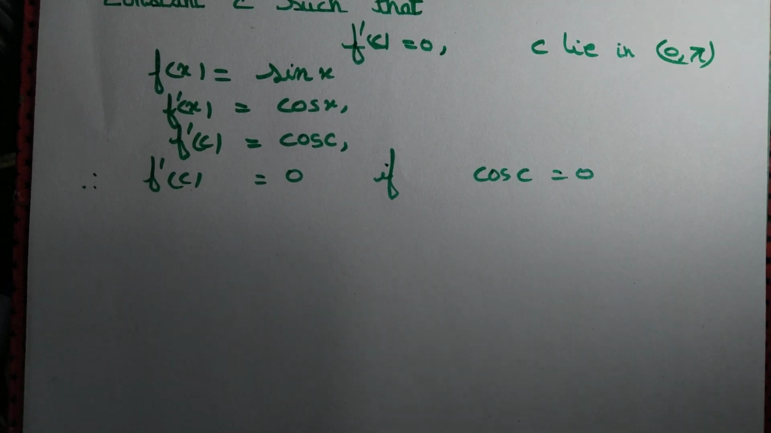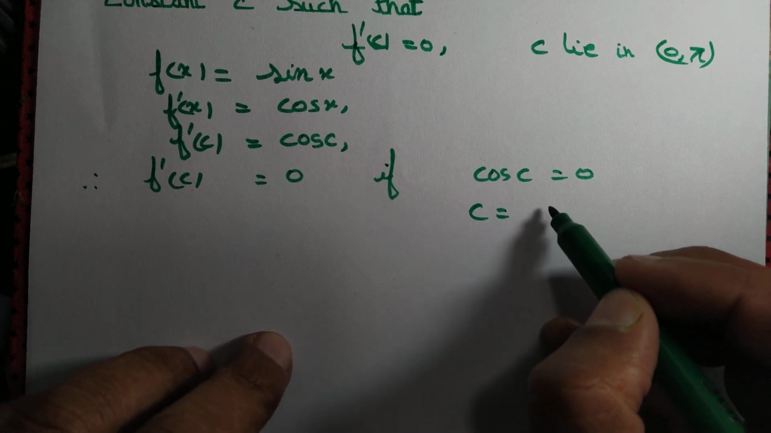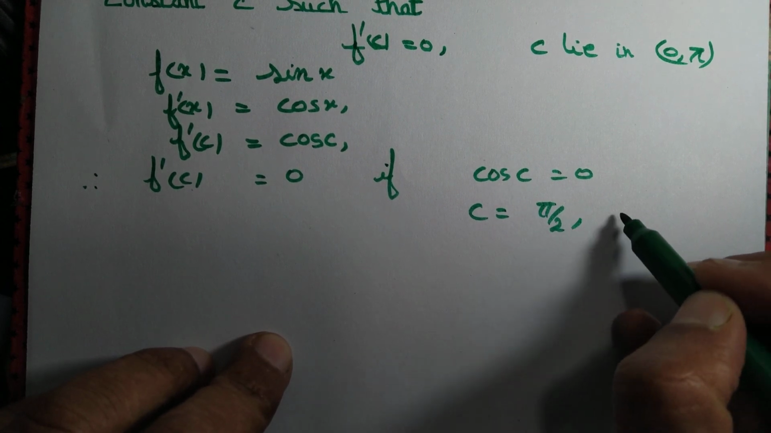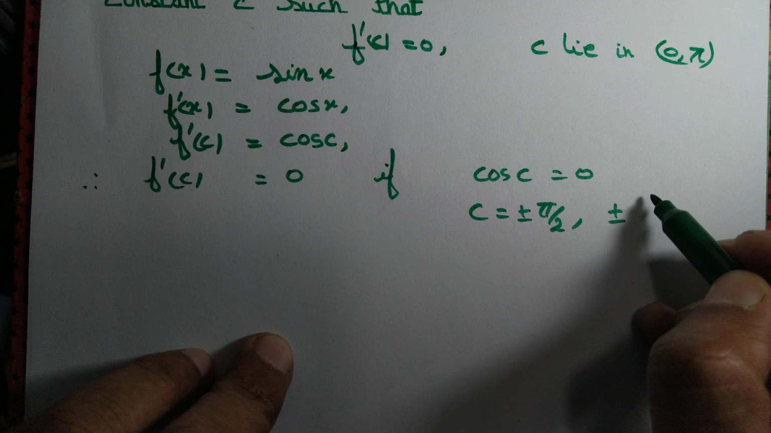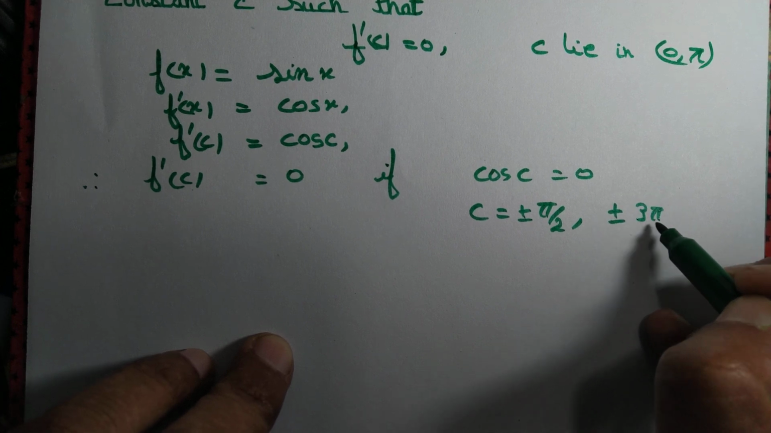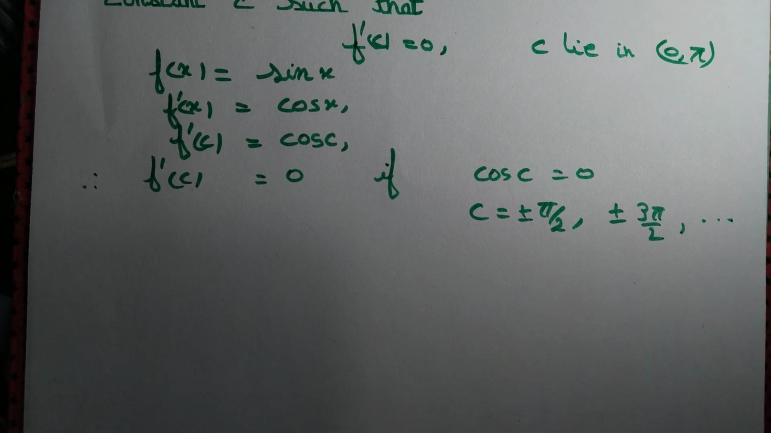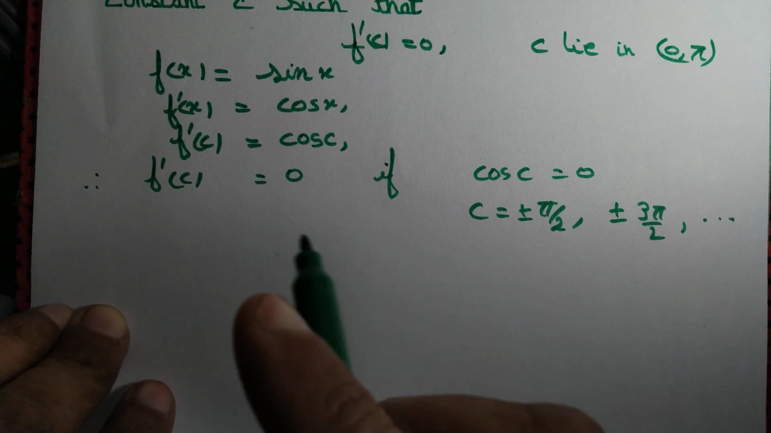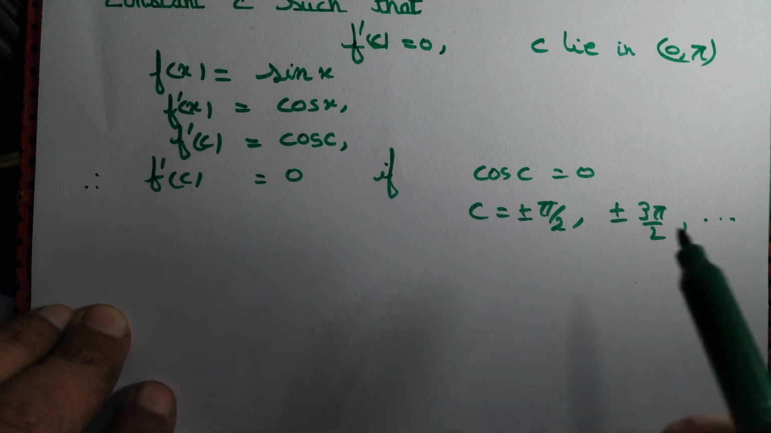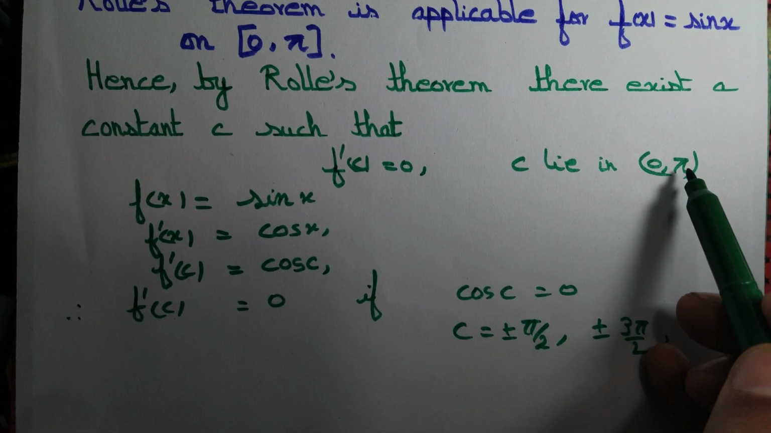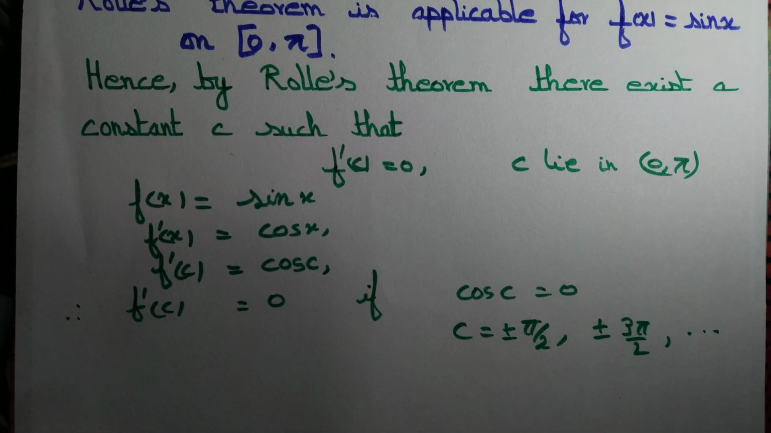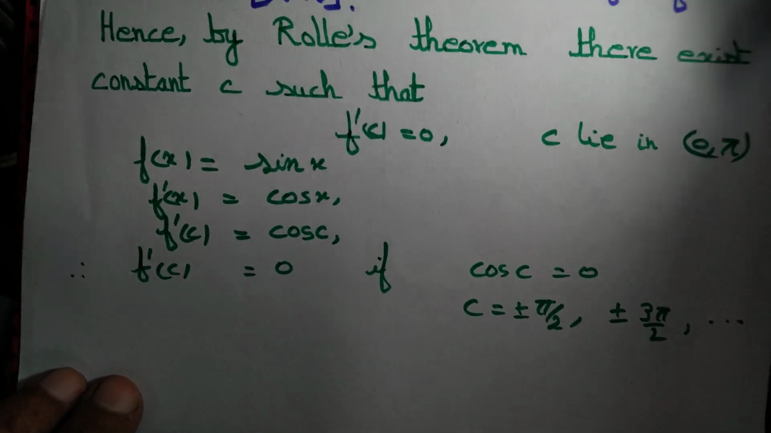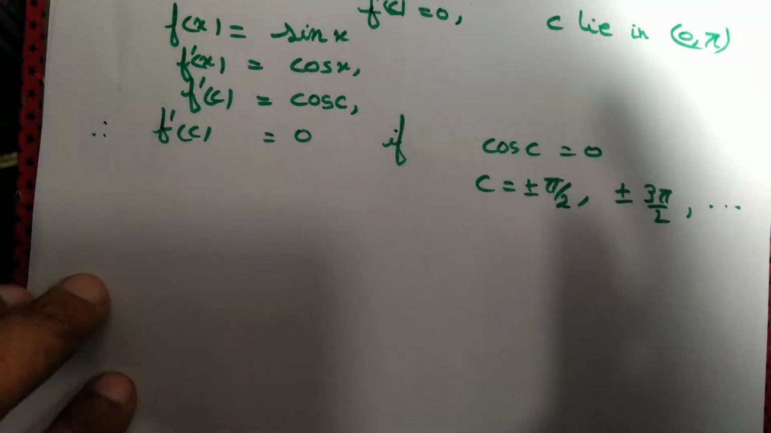When is that possible? That is possible if c = π/2, ±π/2, ±3π/2 and so on. But Rolle's theorem guarantees us the existence of a constant c such that f'(c) = 0 and that c must lie in the interval (0, π). Does such a constant exist? Yes, we can see that such a constant exists.